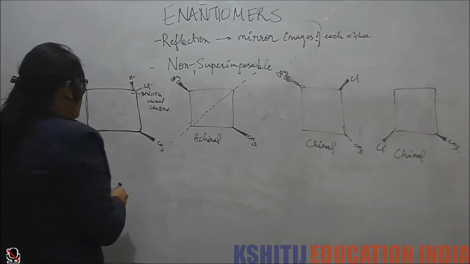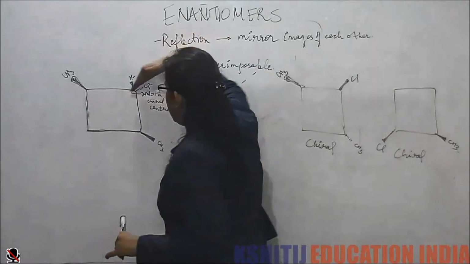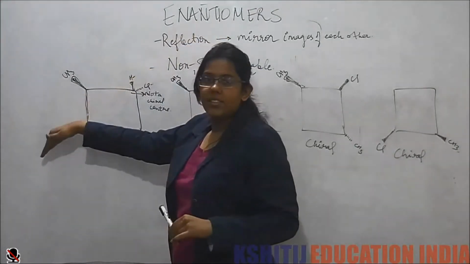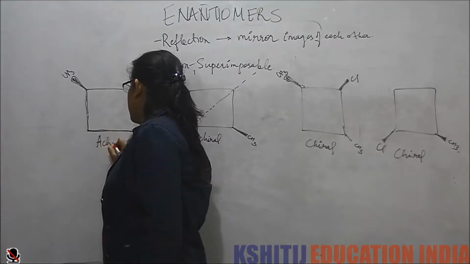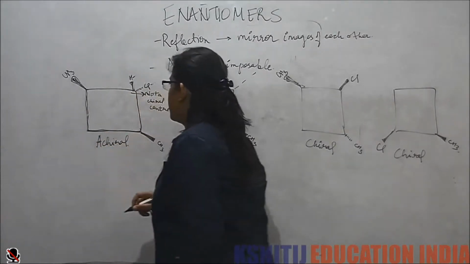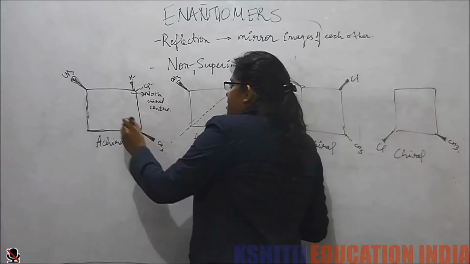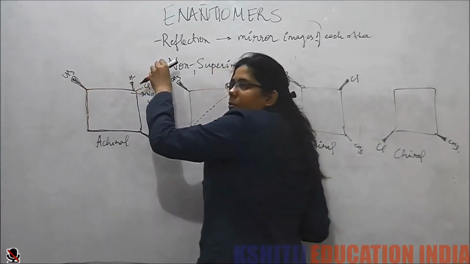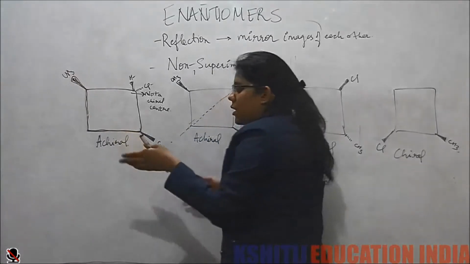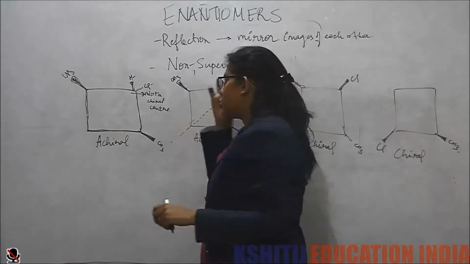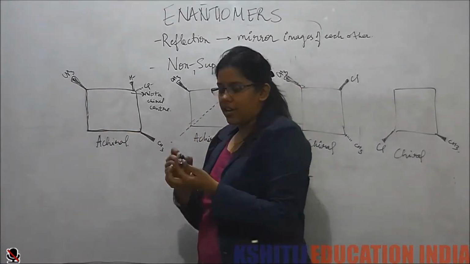And now if I have a plane running through like this, then we see this molecule is achiral, because both these methyls are coming out, and we can have a plane in such a way that these can superimpose on each other. So this is not a chiral carbon.